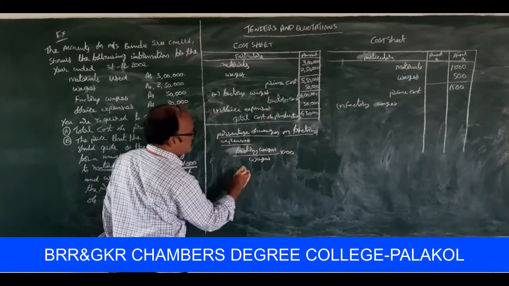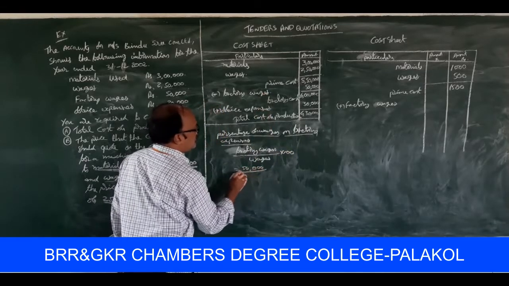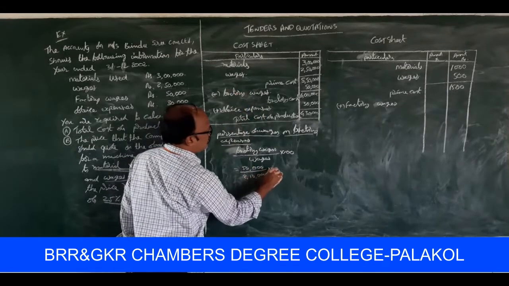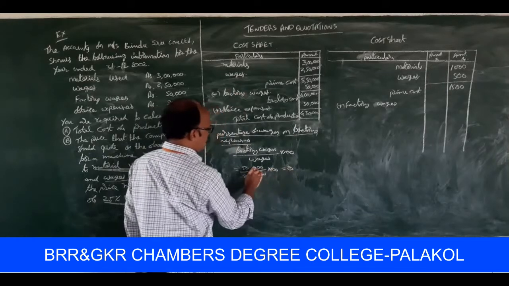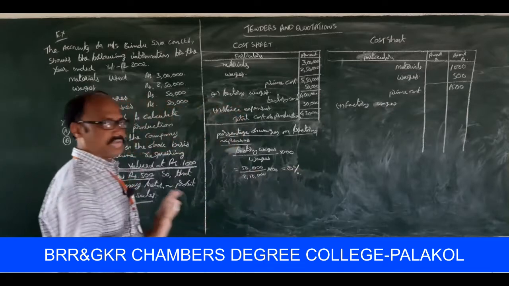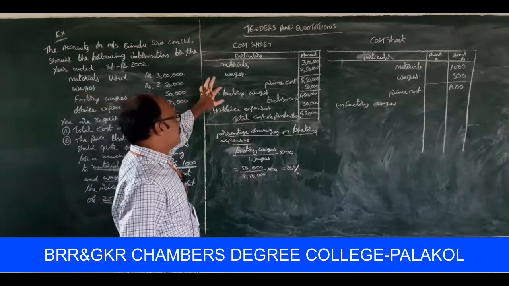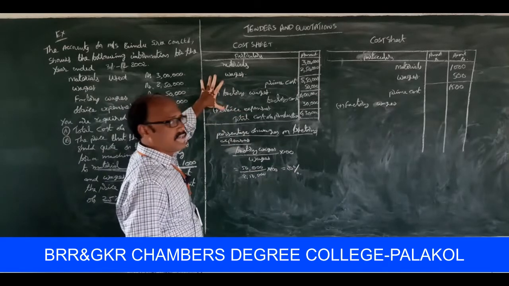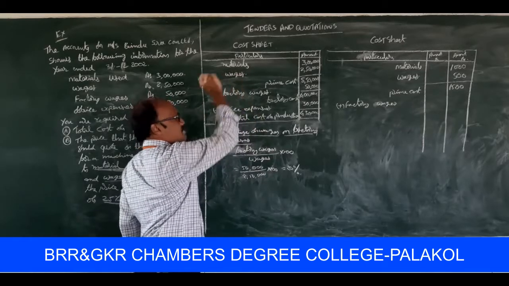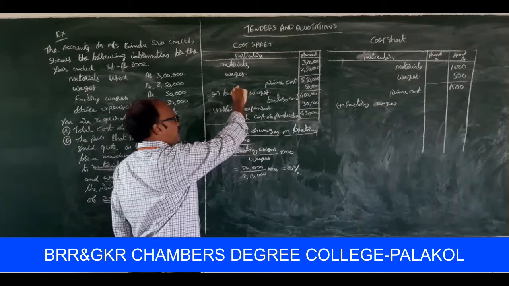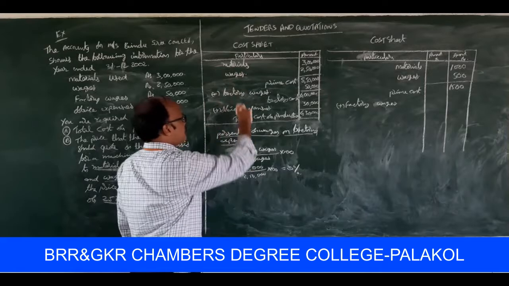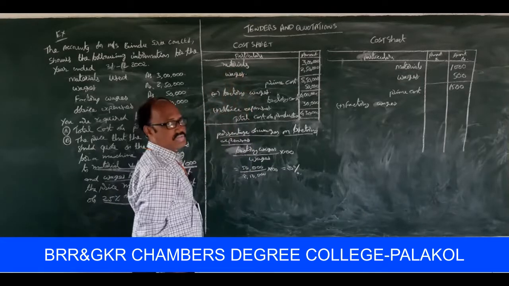So the factory wages is 50,000 by wages 2,50,000 into 100, that is equal to 20%. What is the meaning of that? In this cost sheet, the factory wages are 20% of wages.